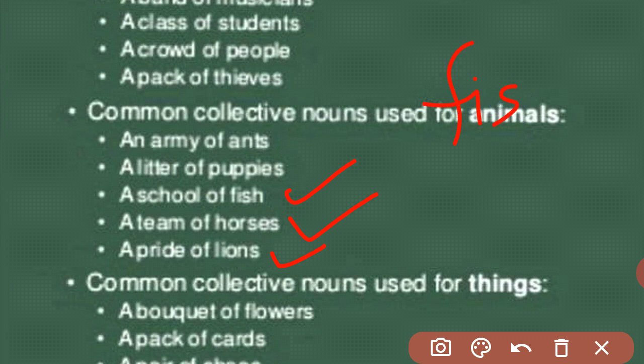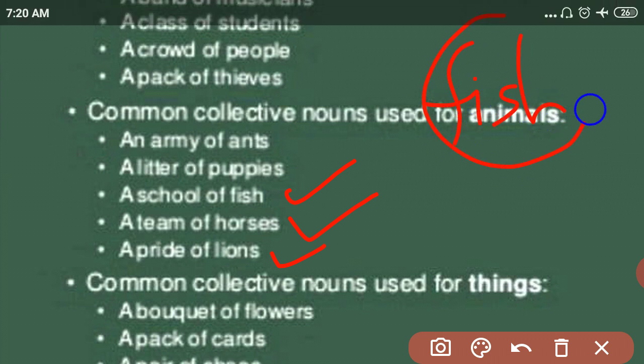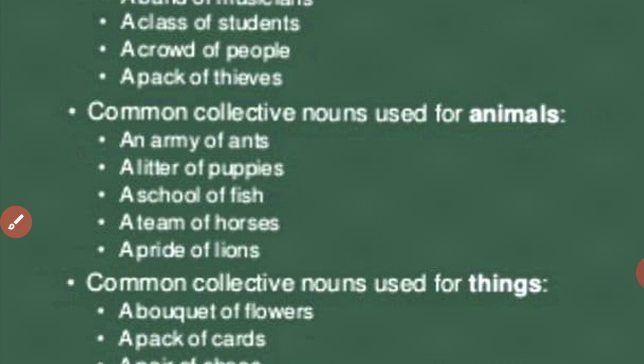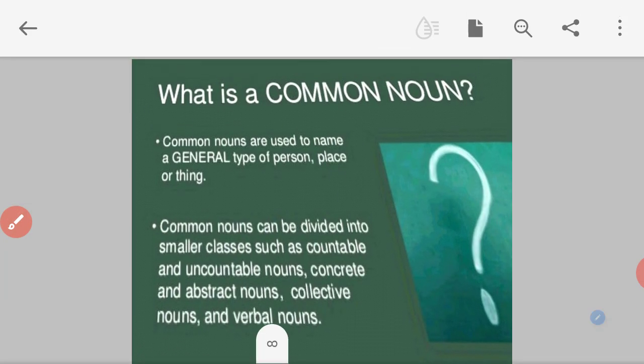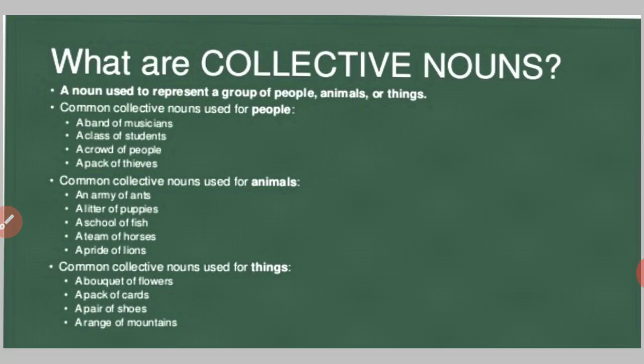Fish. So, is fish singular or plural? The plural of fish is also fish. Singular and plural are both the same for fish. So, we will study countable noun, uncountable noun, singular noun, plural noun in the next video.